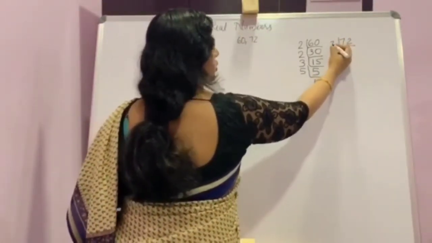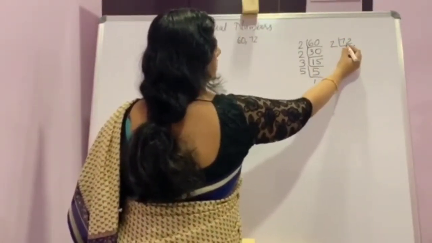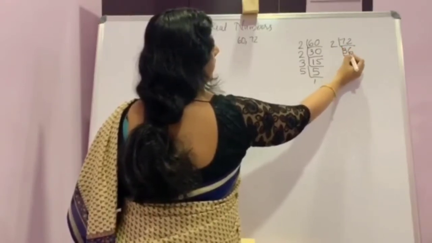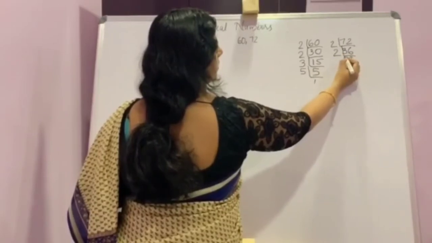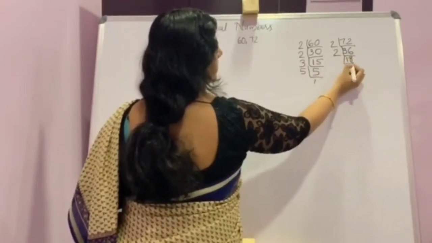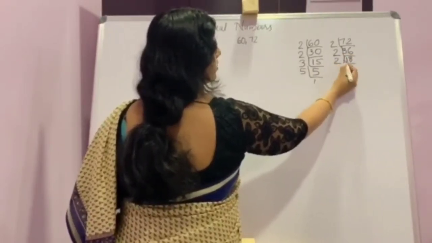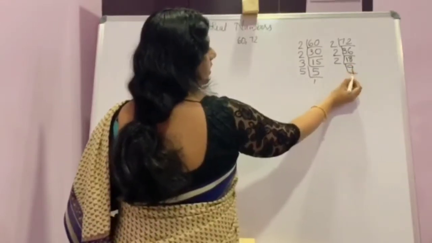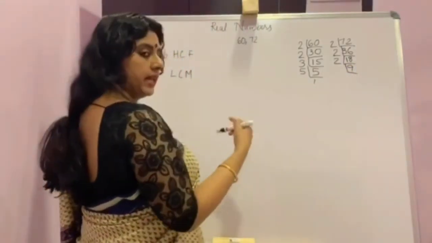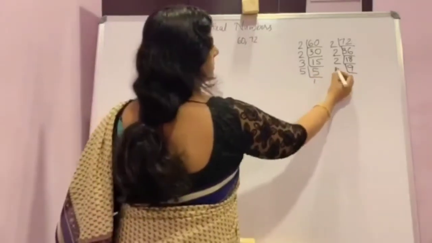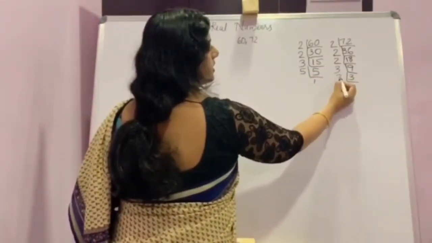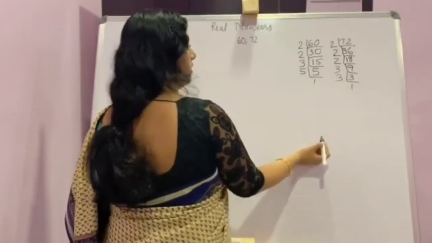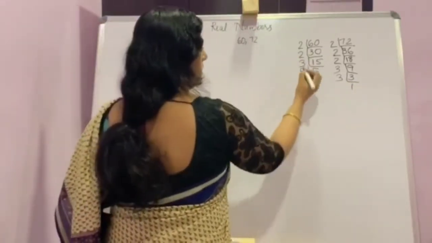Now 72. This is divisible by 2. Again, 2 18s are 36. Now 2 9s are 18. Now 9 is not divisible by 2, so the next prime number is 3. 3 3s are 9. Again 3 is divisible by 3. 3 1s are 3.